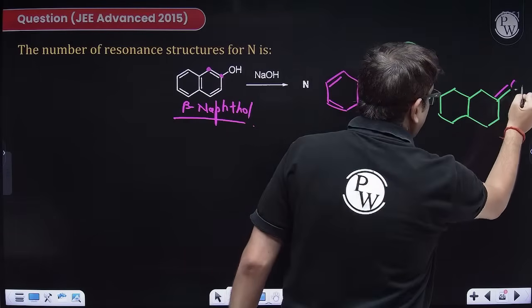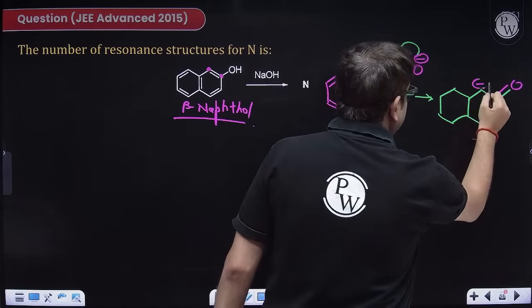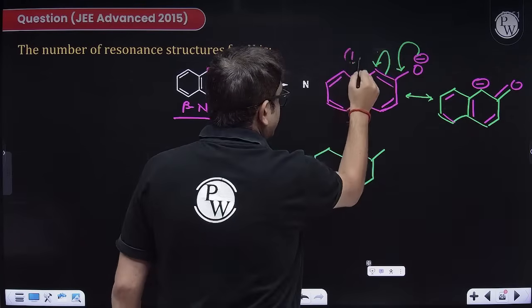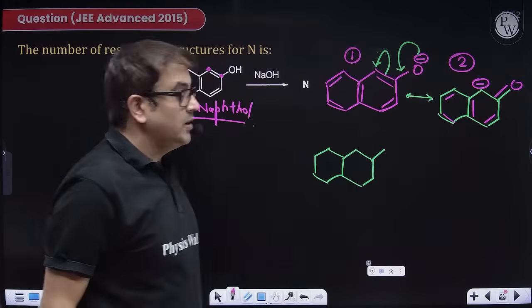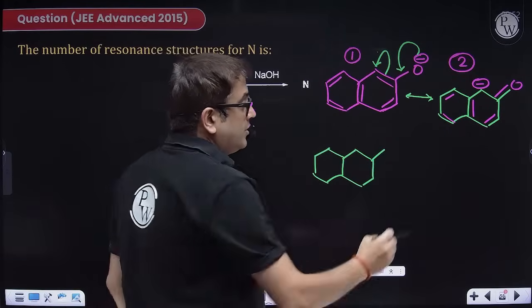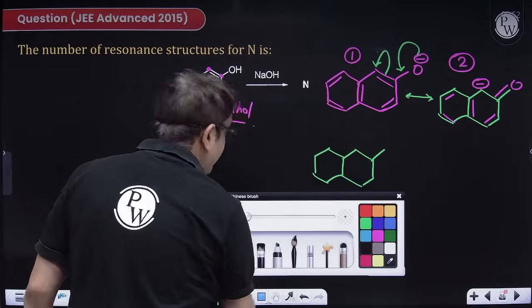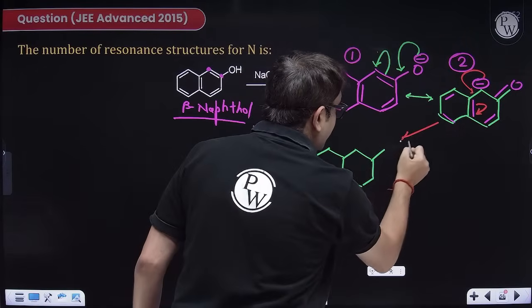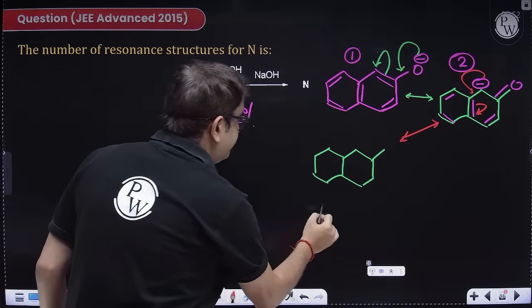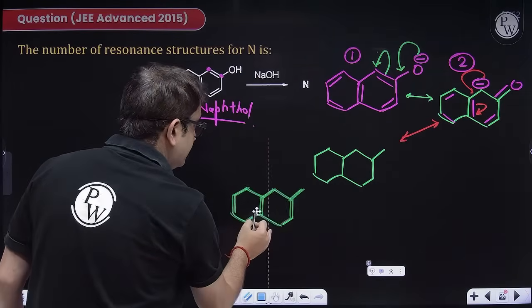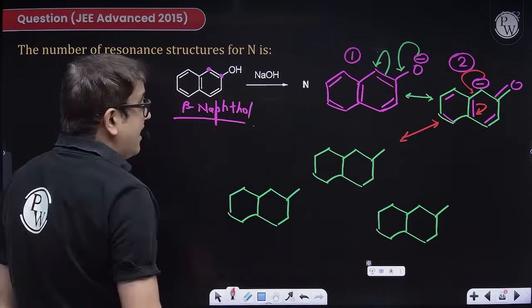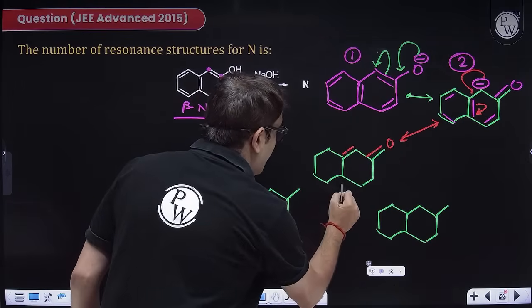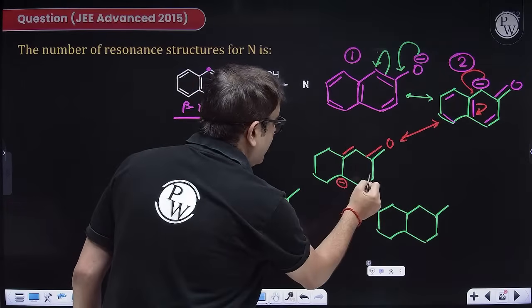So this is a double bond with an O. I will get a minus over here and the remaining bonds are as it is. So this is resonating structure 1. This is resonating structure 2. Now, after resonating structure 2, I can have an electron flow on this side. So this minus will go here and this cloud will come here. After that, I am reaching this double bonded O fix. So this is a new pi bond. Now I have my minus over here. Remaining bonds are as it is.